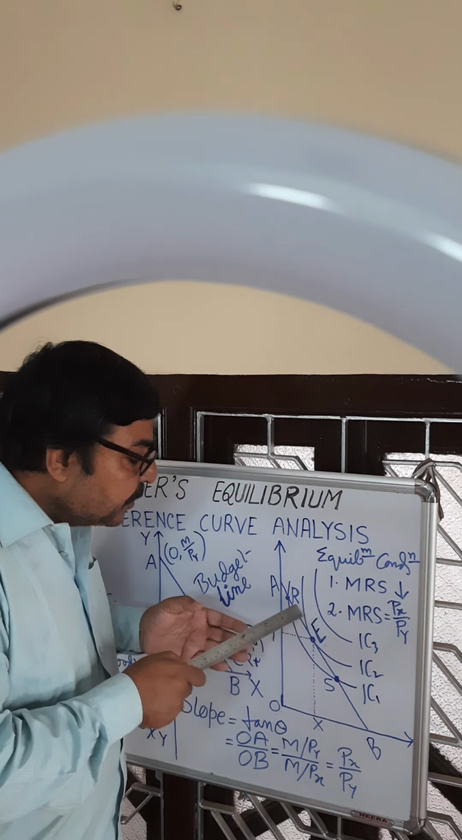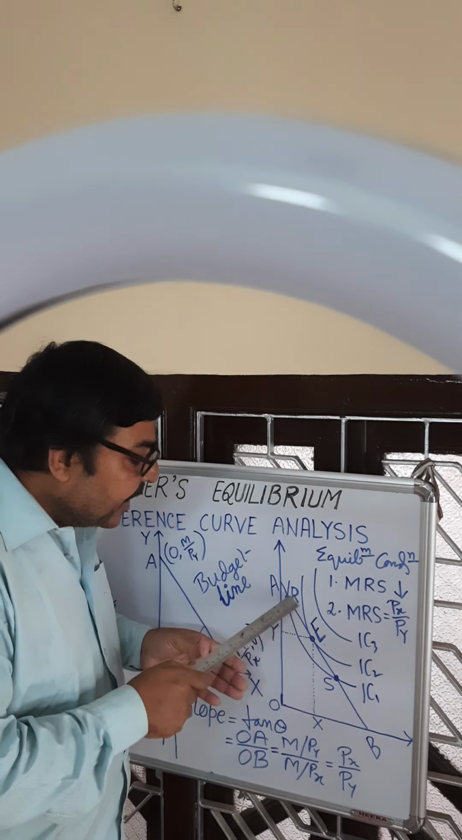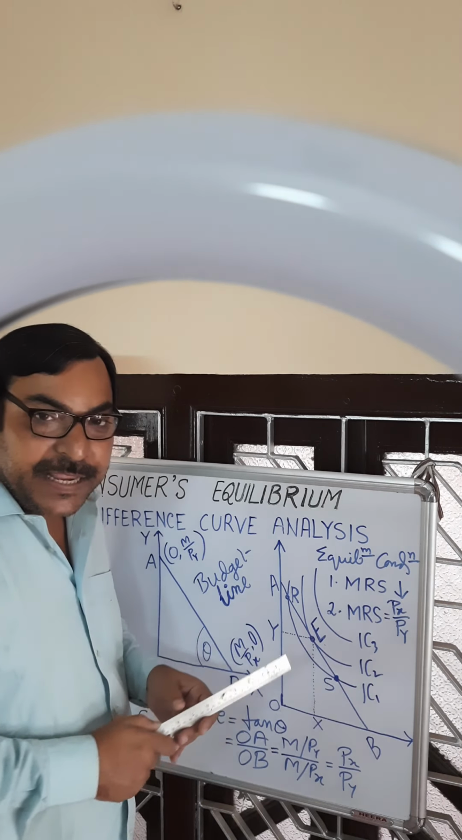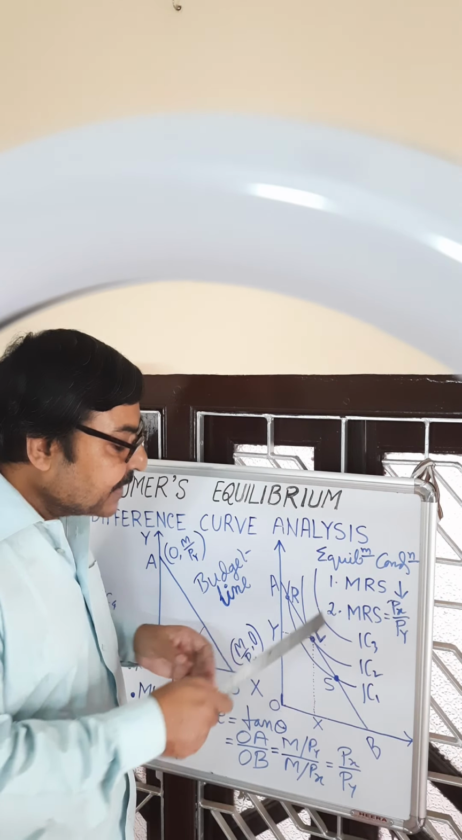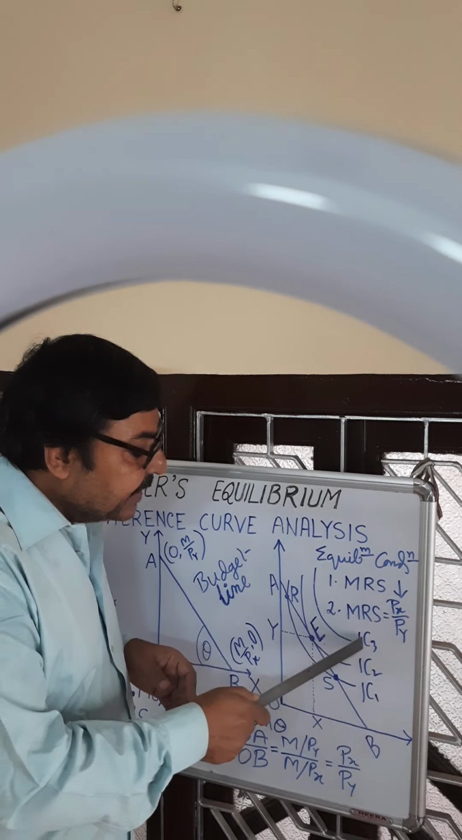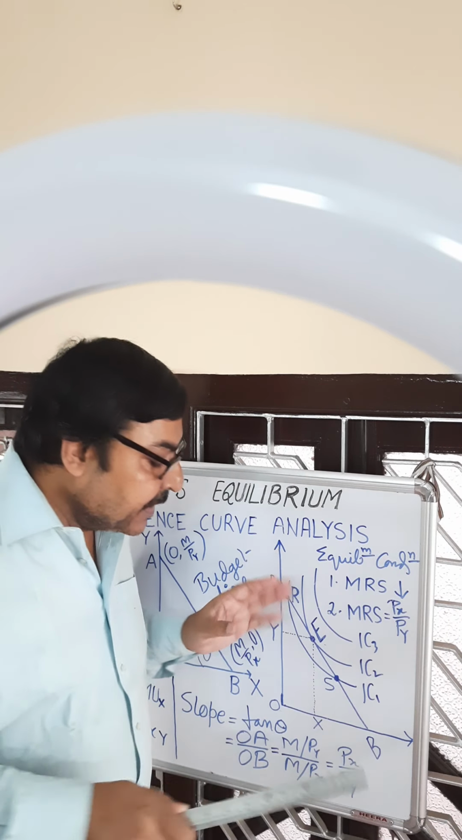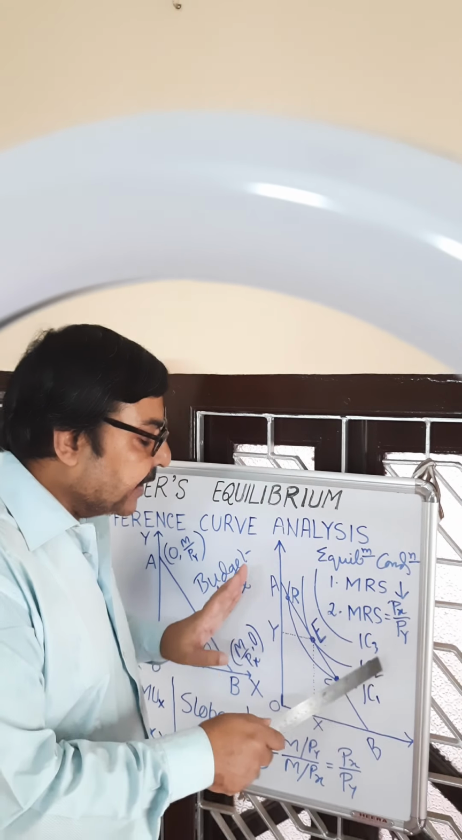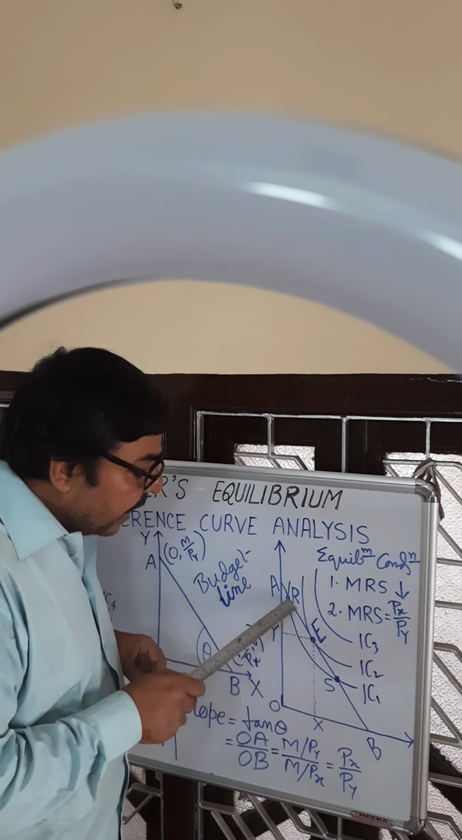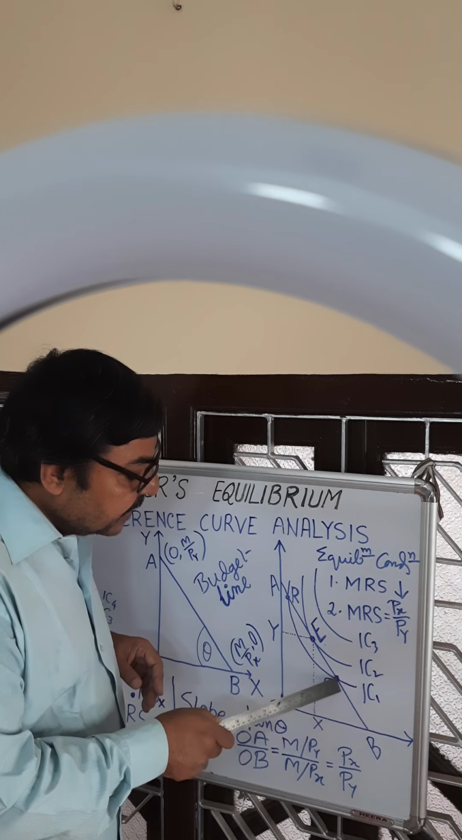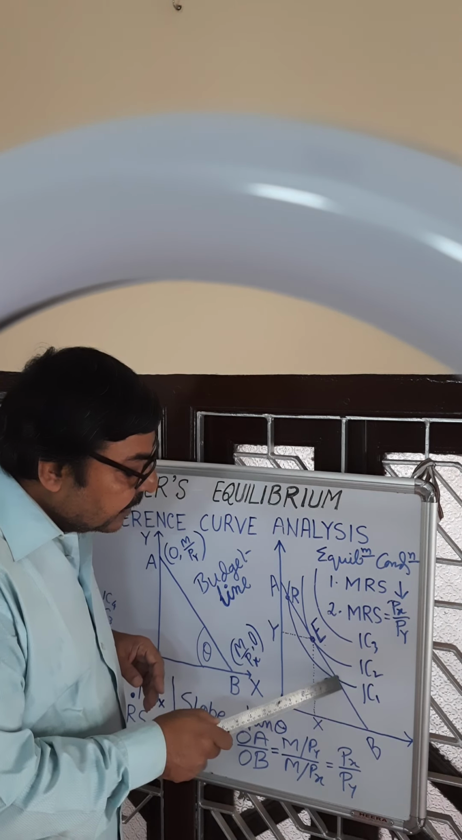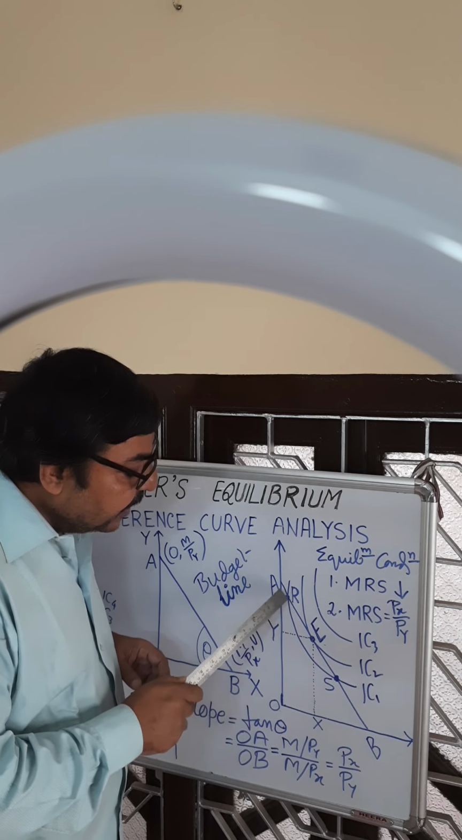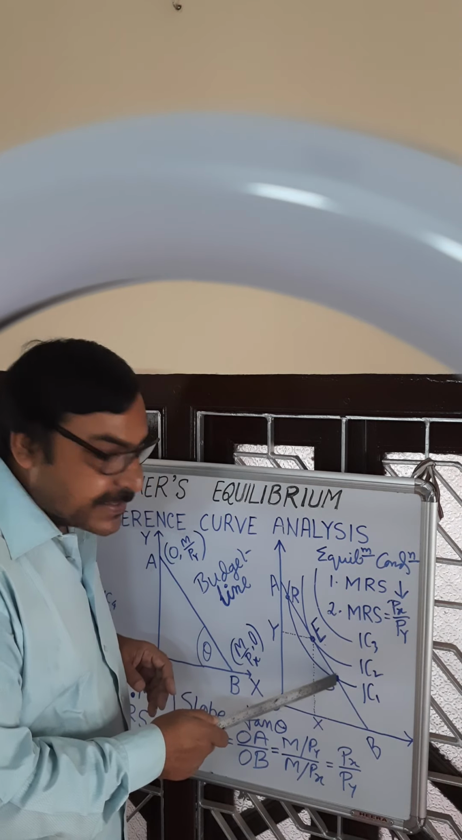So why not point R and S? R and S are also within the budget line. First we must say IC3 indifference curve is unattainable. The budget line is not able to touch this curve. It is unattainable. But R and S are lying on the budget line, so these points are attainable. Why not equilibrium at R or S?